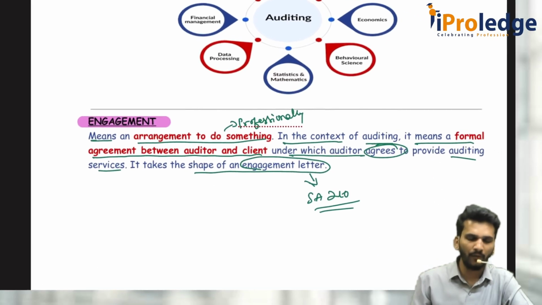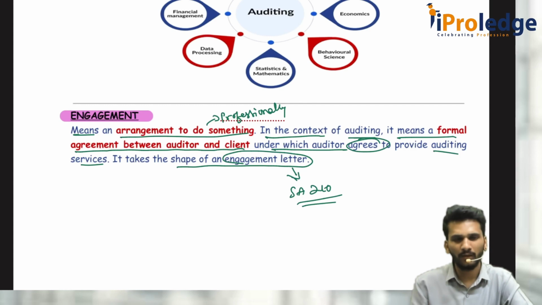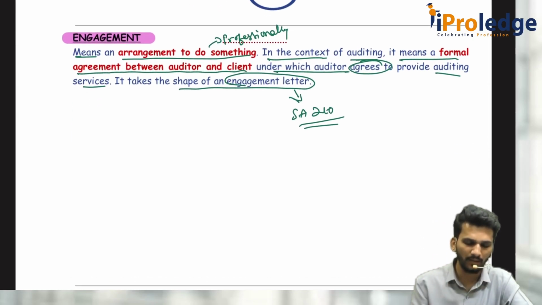See, if you are having our material, you can use it for the purpose of looking into it. If not, you can use any ICAI material or any other faculty material also, because it is the same content. Whatever the material we have, that is also copy paste from ICAI, or anybody who is preparing, that also has to be copy pasted from ICAI. They can't use their own judgment in this.